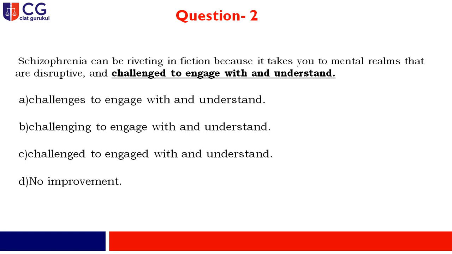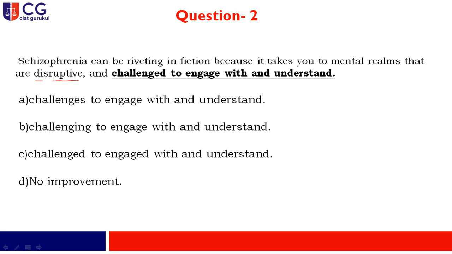Now if you go through the sentence, you find that in the second part after and it is written challenge to engage with and understand, whereas before and the word is written as disruptive. Now disruptive is used as an adjective, and after and it is another feature and it should be an adjective, and challenge is not an adjective.